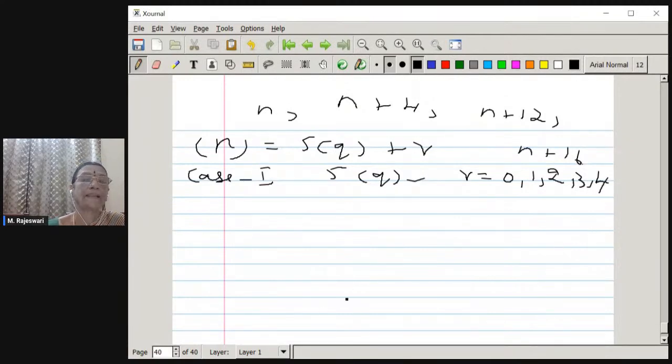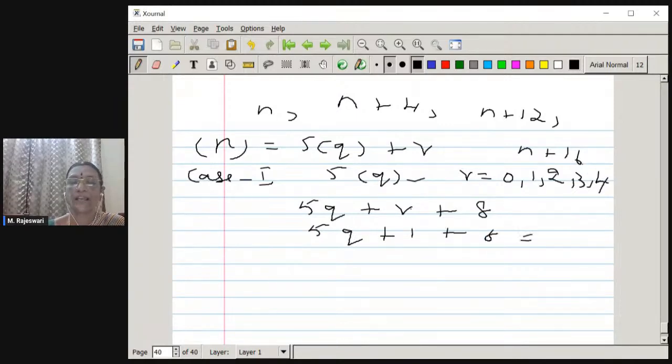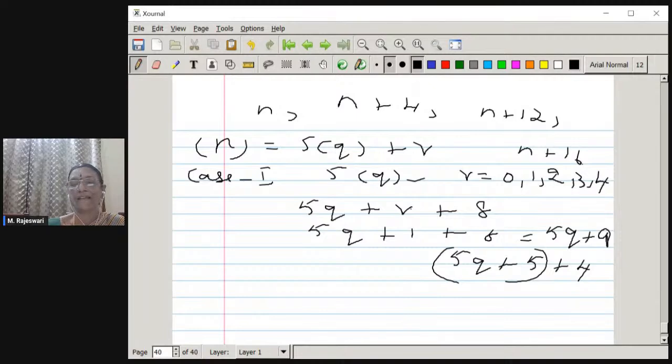Okay. Next is n plus 8. When n is equal to 5q plus r, we get n plus 8, so it is 5q plus r plus 8. Now r is taking the value 1. Therefore, it is 5q plus 1 plus 8, which is 9. So I will get 5q plus 9, which can be broken as 5q plus 5 plus 4. So this together is a multiple of 5, and then 4 is obviously not a multiple of 5.